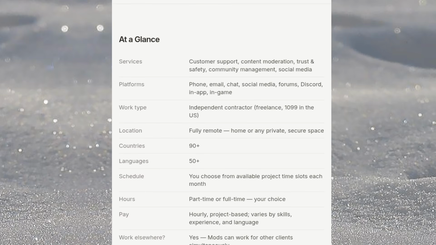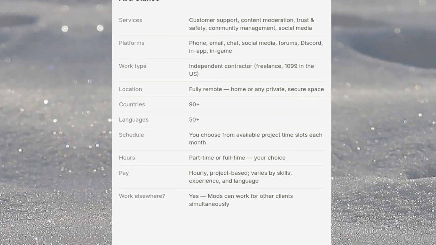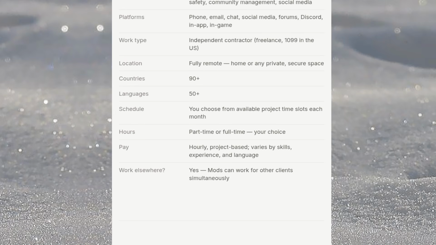So these are their services: customer support, content moderation, trust and safety, community management, and social media, just as I told you. So you get paid for doing all these tasks, like managing a community, sending messages, replying to texts, and all that. Then they have their platform details here: work type, independent contractor, location, fully remote.